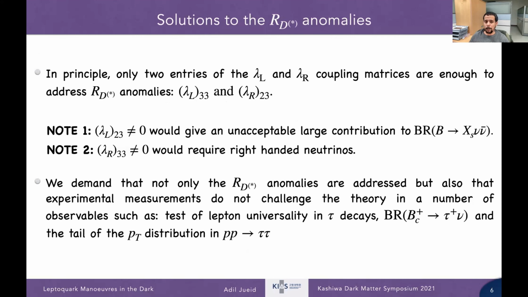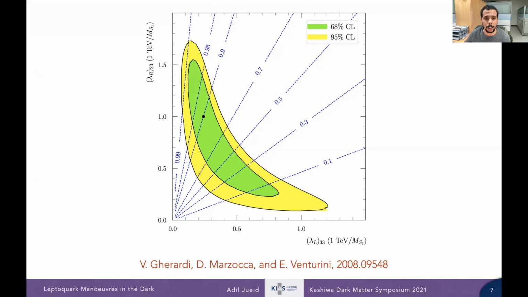These are the 3 by 3 entry of the lambda L matrix, and the 2 by 3 entry of the lambda R matrix. We demand not only that the RD star anomalies are addressed, but also a bunch of other measurements. These are the results projected in the plane of lambda L and lambda R, but they depend on the mass of the leptoquark, and these blue lines correspond to the differential ratio of the leptoquark going to tau plus charm quark.